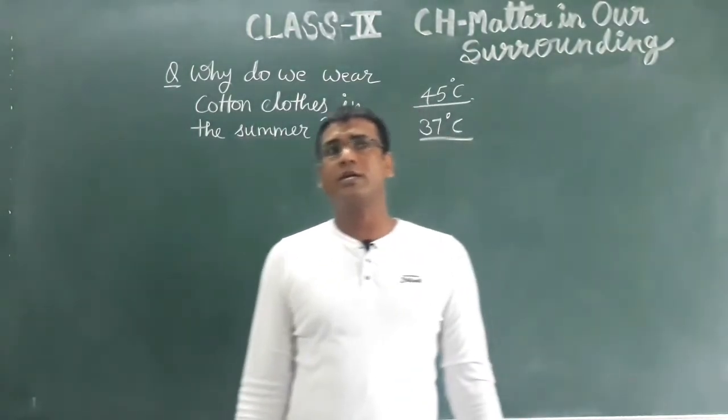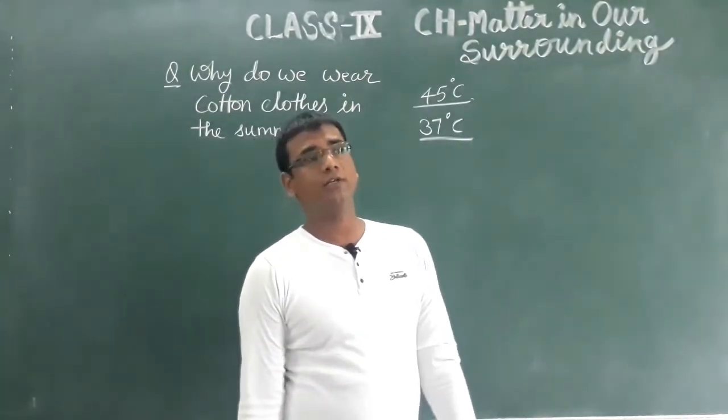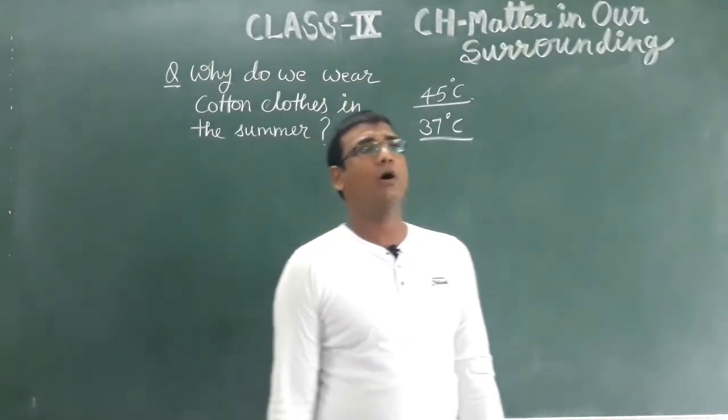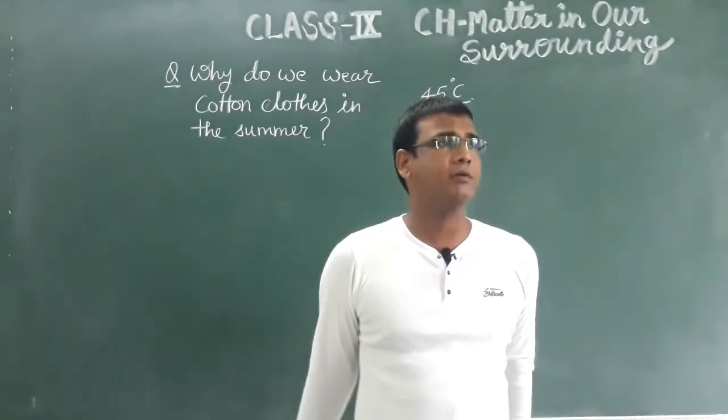Now outside temperature is 45 and our body temperature is 37 degrees Celsius. How will our body survive in this temperature?